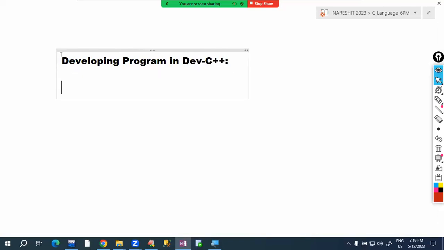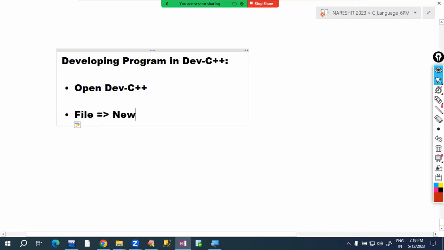Just observe. First open Dev C++. After that, we want to get a new file. In the file menu, there is a new option. Select that one, and it displays a sub menu. In the sub menu, select the option source file. Or simply press the shortcut Control N. In most software, the shortcut to get a new file is Control N.